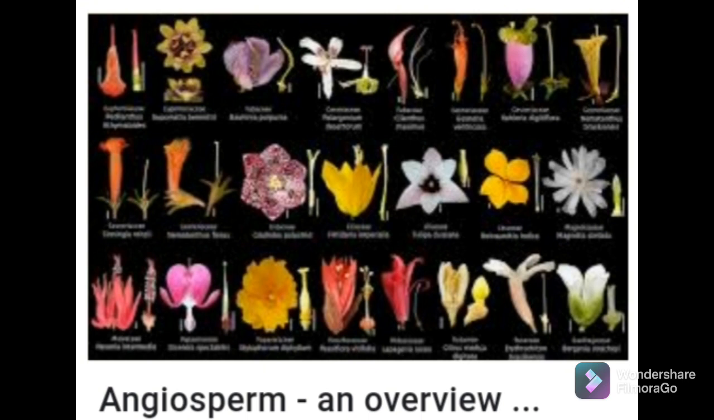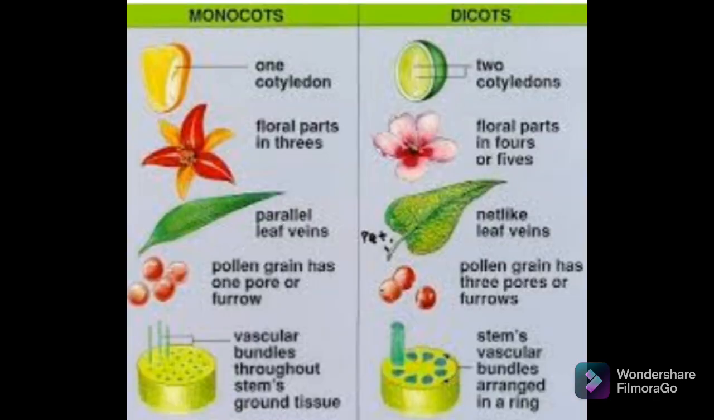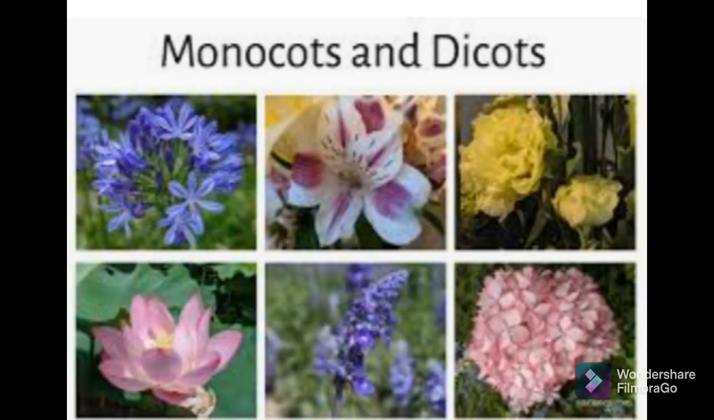Then again, angiosperms are classified into two types, monocot and dicot. If the seed has only a single cotyledon, then they are called monocot, and if the seed is made up of two cotyledons, then it is a dicot. These cotyledons are also called seed leaves. The cotyledons represent a bit of a pre-designed plant in the seed.